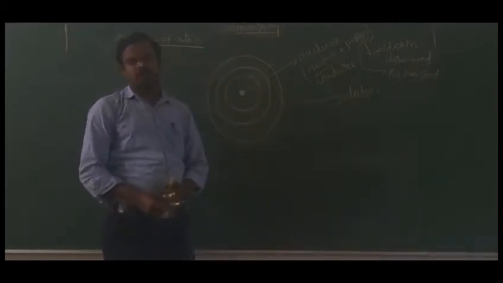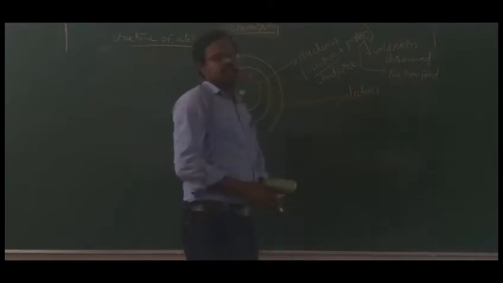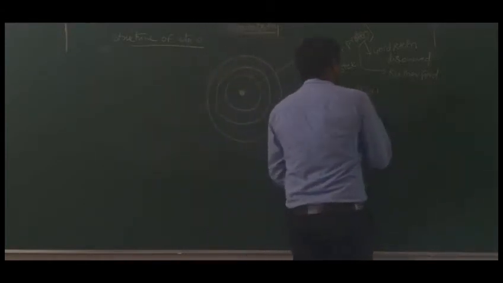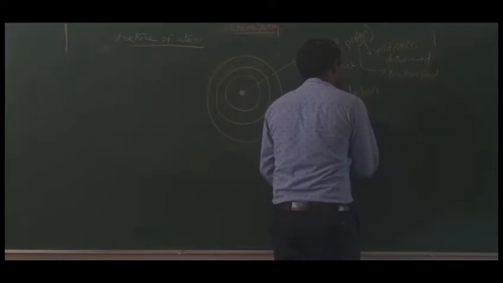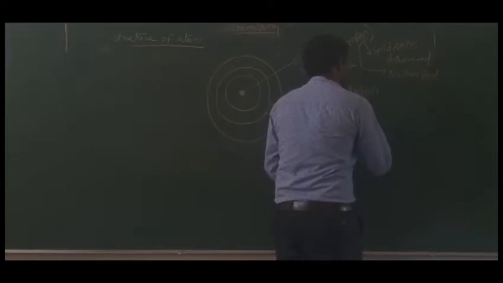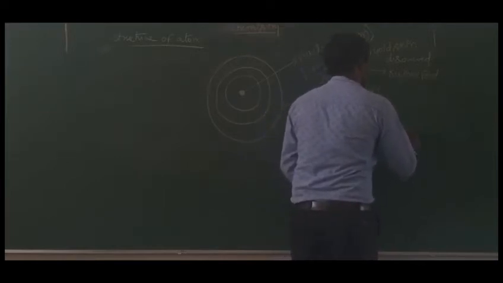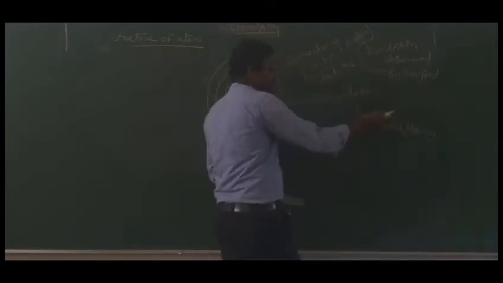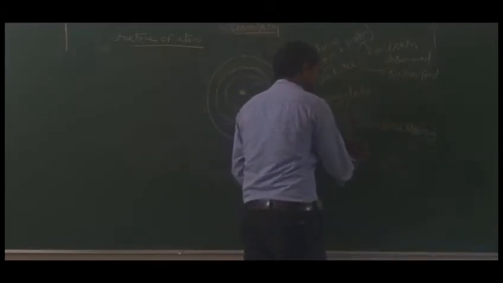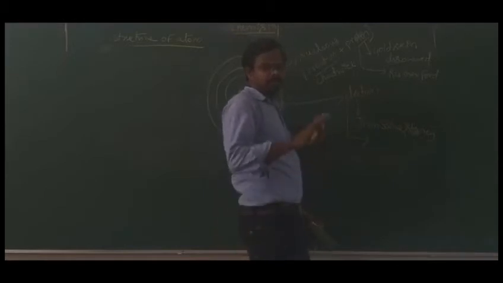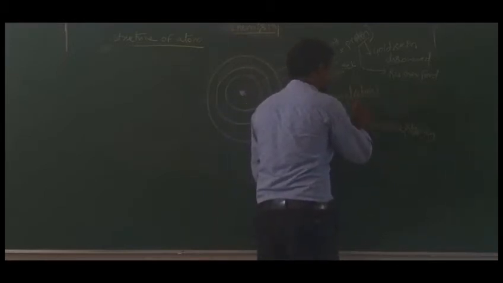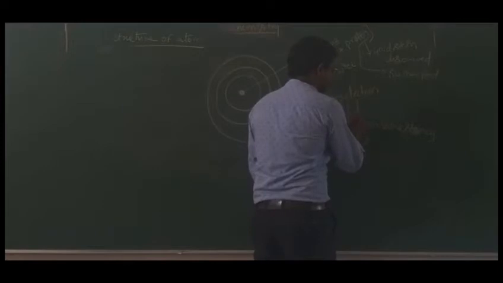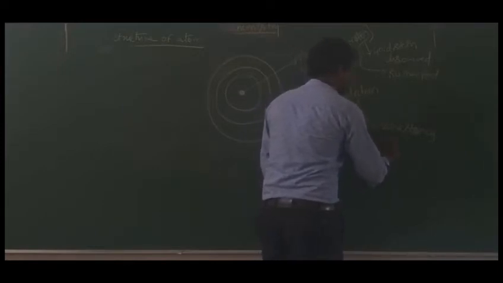Discovered the neutron. The name was also given by James Chadwick only. Okay, electron. The electron was proposed by John Stoney, and the name electron was proposed by J.J. Thomson.